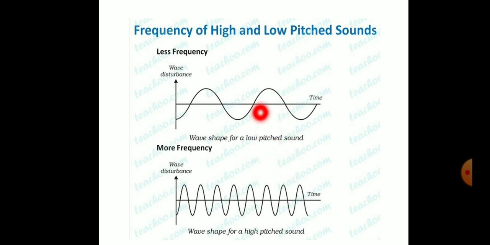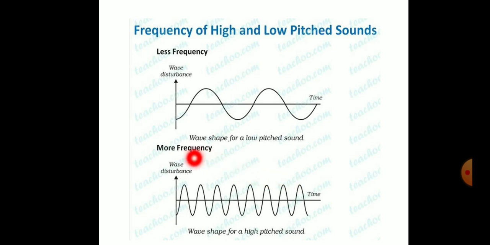You can see the graph for less frequency and high frequency. Here the number of waves is less. If from here to here is 1 second, the number of vibrations is less, only 4 vibrations. In the second you can see the number of vibrations is more.